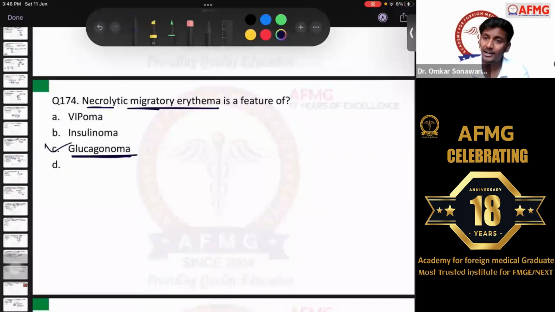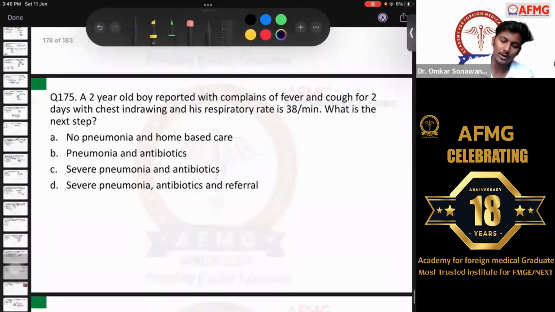And here a skin manifestation is seen which is known as necrolytic migratory erythema. Okay, insulinoma is the most common type of pancreatic tumor. Insulinoma arises from the beta cells of the islets of Langerhans of the pancreas. Okay? Moving further, question number 175.